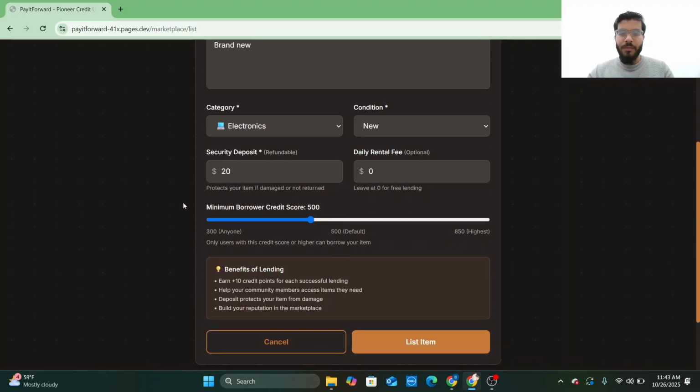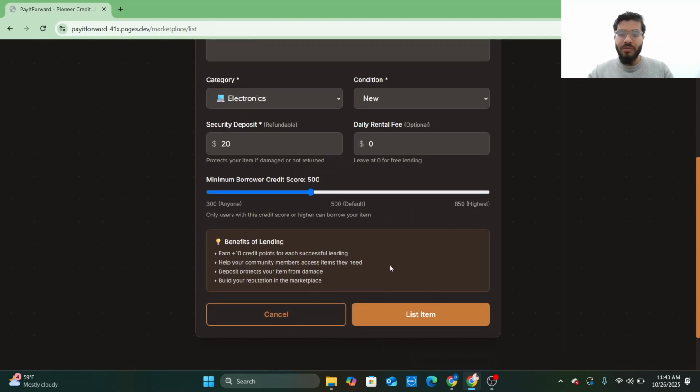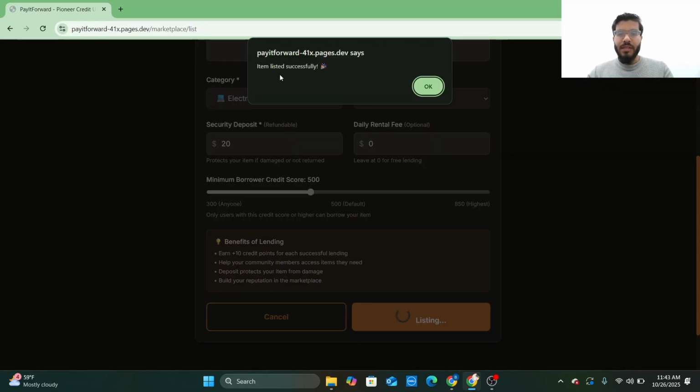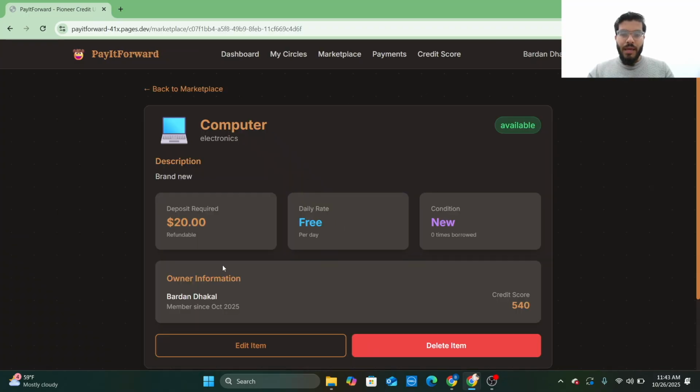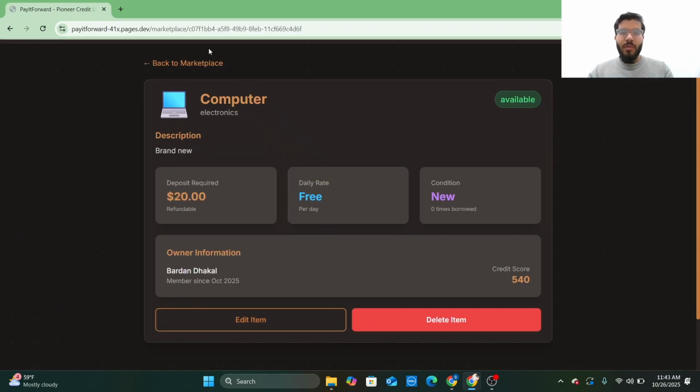We don't need a daily rental fee, but you also set the minimum borrower credit score to above. The default is 500, but you can go all the way to 850, but that's fine. 500, and we just click on list an item, and it will say item listed successfully, and there you go, it's listed successfully. So now my friend will try to show another perspective.